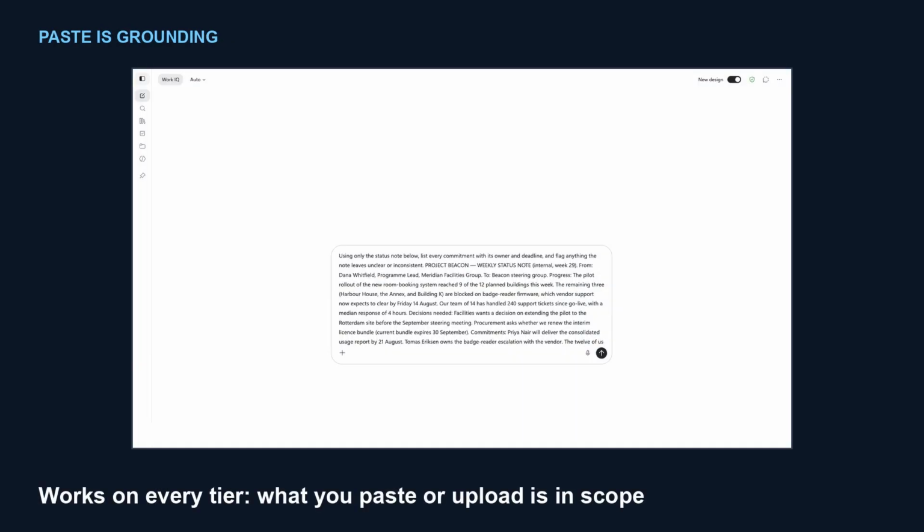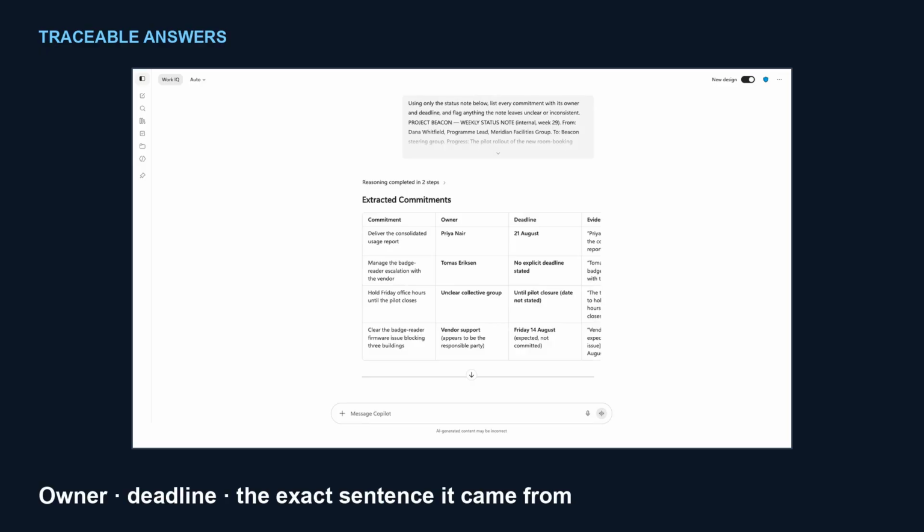The simplest grounding works on every tier. What you paste or upload is in scope. Here is a status note pasted straight into the chat with one instruction: answer only from this text. Every commitment comes back with its owner, its deadline, and the exact sentence it came from. And where the note gives Thomas no deadline at all, the table says exactly that.